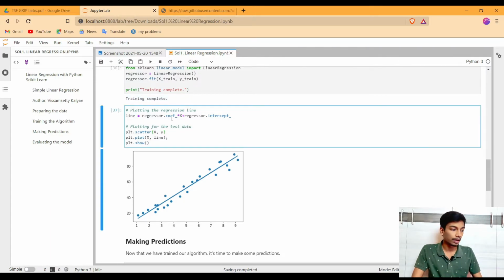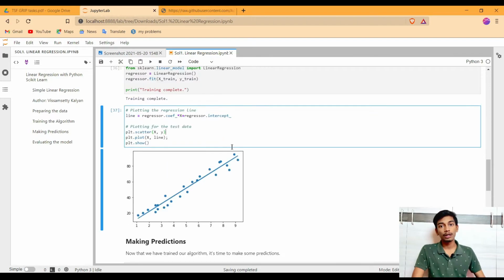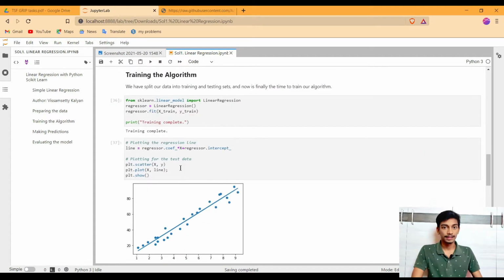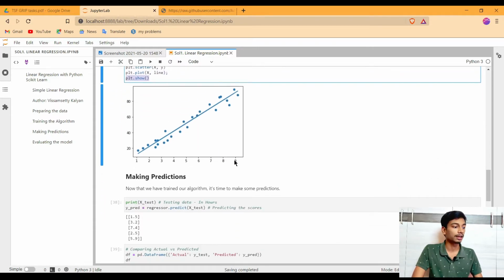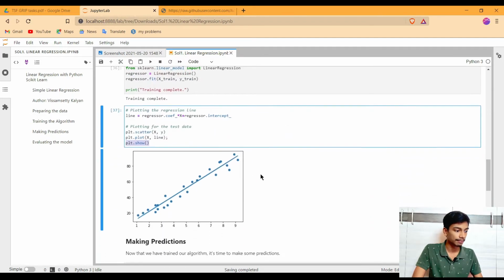In the next block of the code, I am creating a linear regression line for my graph. For that, I am adding the coefficient times x and the intercept, and storing it in the variable line. Then I am plotting the graph between x and y, in which we have already stored our data in the x and y variables. I am plotting this and showing the graph. As we can see, this is also a positive correlation. Both are the same, but we are using linear regression to represent this graph.